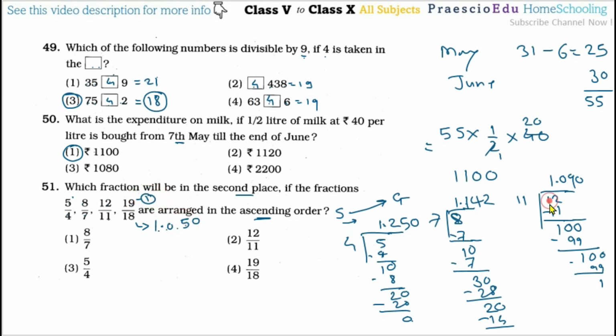After this one, this 12 by 11 is the second, okay, means we are searching for the second from the left, so this is the first, so this second means 12 by 11, and this 12 by 11 is given in option number 2.